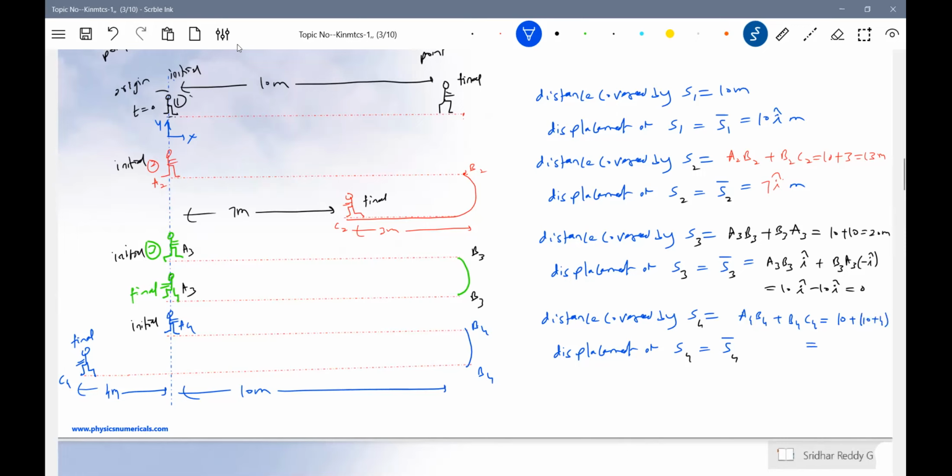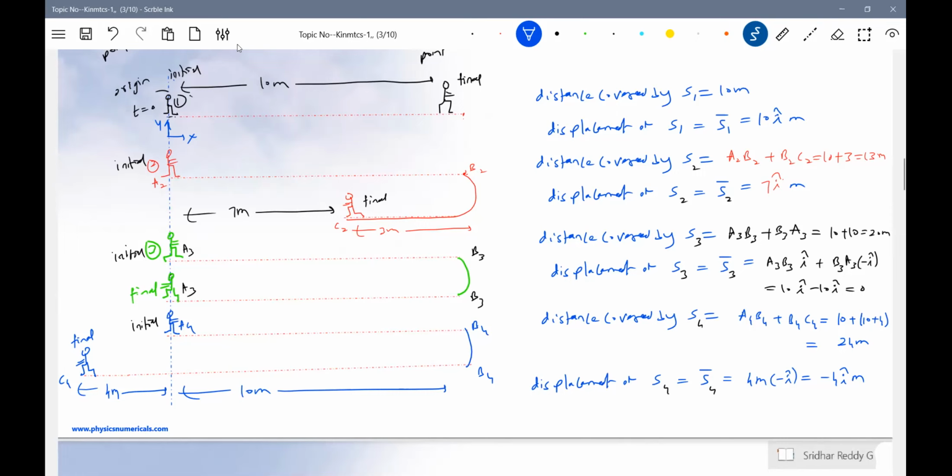Total how much it will be? 24 meters. What about displacement? We have to be a little careful. Where is the initial point? There's the initial point, and finally it is here, no? So we'll measure displacement as the shortest length between initial and final. Don't measure like this. The displacement is along the line, because it will go and then you will retrace the path. Then what is the displacement? Minus 4 meters i cap. So this will be 4 meters.